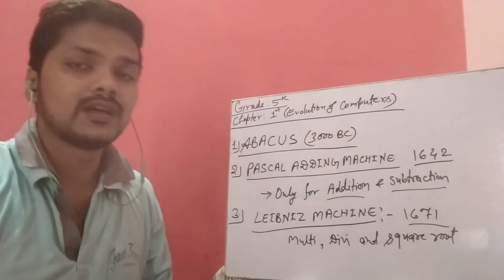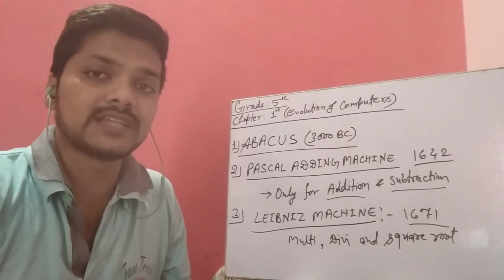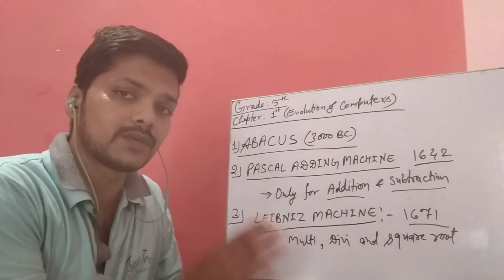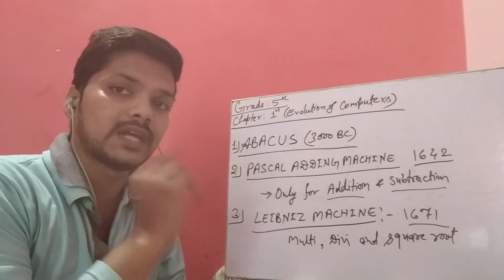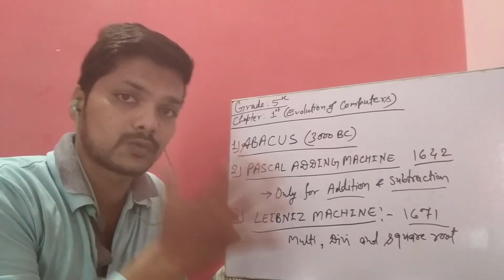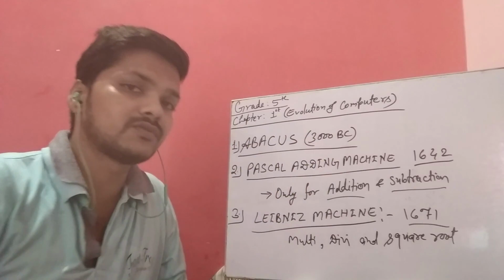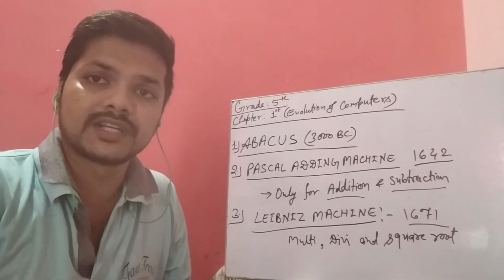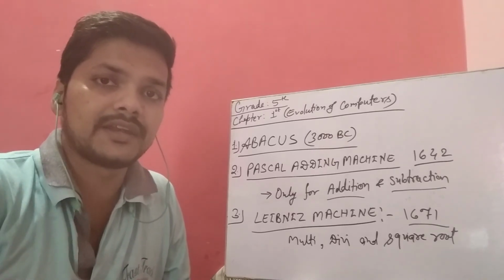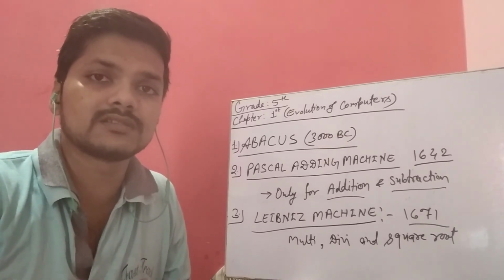But in 1671, a new scientist, Leibniz, developed a new machine, an improved version of Pascal's, where we were able to do addition, subtraction, multiplication, division and square root. So these were the three types of calculating devices developed in the early ages, and we will discuss the next devices in the next video.